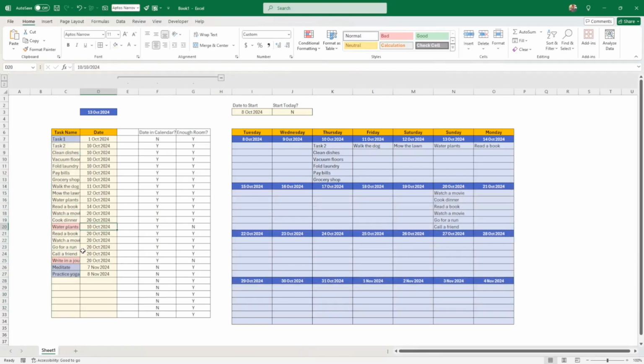And so I know that for the 10th of October, this one was not included. Water plant is not here. What a big drama that is. Now I want to also put it here. I want to put this in a different color. I'm making it very difficult for myself.